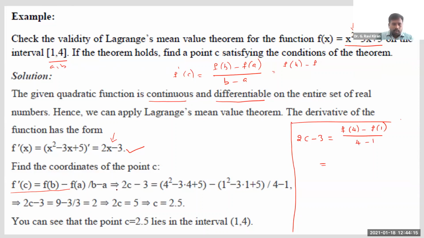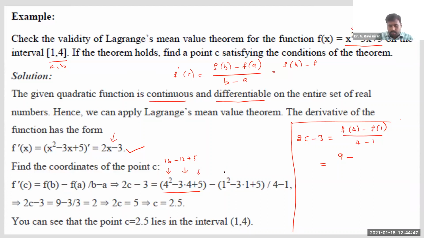Now see, let us calculate this way. F of 4 means you are just substituting x is equal to 4 in this expression. So when you calculate f of 4, you get 4 square minus 3 times 4 plus 5. I've just substituted x is equal to 4 in this. So how much is it? 16 minus 12 plus 5. See how much you'll get? 16 plus 5 is 21, 21 minus 12 is 9. So we get f of 4 as 9, minus f of 1.